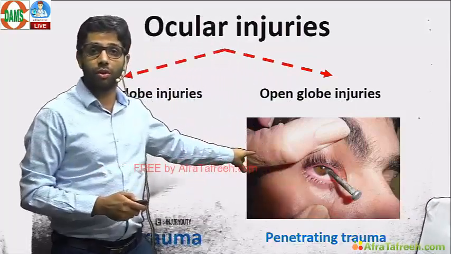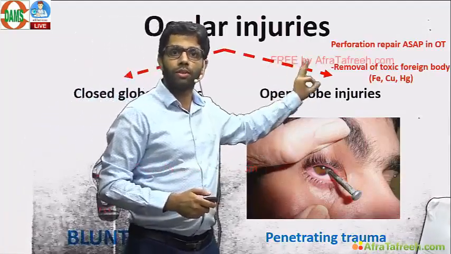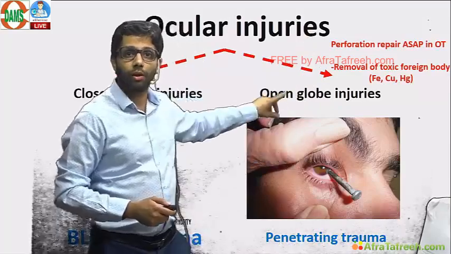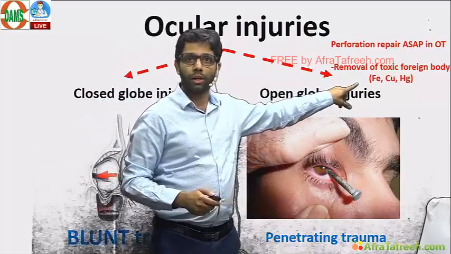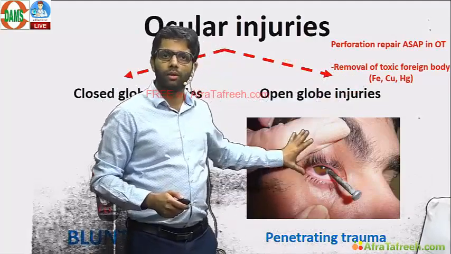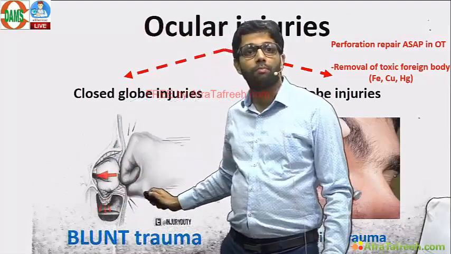This is a picture, you know. This is penetrating trauma. The question they ask is what you do immediately: perforation repair as soon as possible in the operation theatre, not in OPD. The removal of toxic foreign bodies has to be done, like iron, copper, mercury, and the repair of the corneal sclera has to be done. This much is important for penetrating trauma. But the question which I am expecting is blunt trauma.